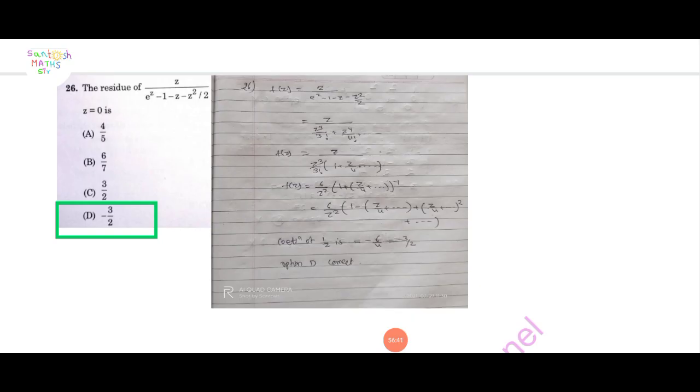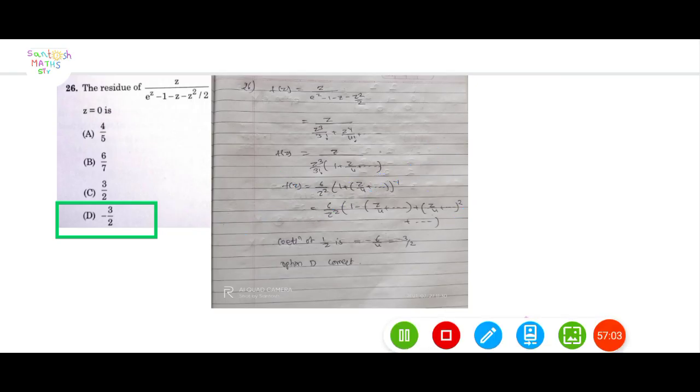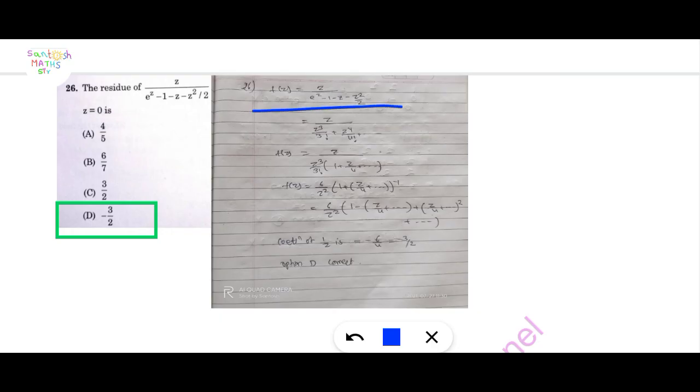Question number 26. Find the residue of (e^z − 1 − z²/2)/z at z equal to 0. Here f(z) is written, and on expansion of e^z, minus 1 minus z²/2, we cancel minus z and minus z²/2 and 1.